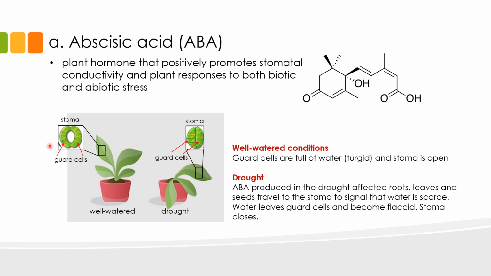When plants experience drought or shortage of water, they produce ABA in the drought-affected organs like the roots, leaves, and even seeds. And this ABA travels to the stomata to signal that water is scarce. When the stomata receive the signal, water leaves the guard cells, and the guard cells become flaccid, like what you see in this panel. When the guard cells are flaccid, the stomata are closed. When the stomata are closed, the plant is able to prevent further loss of water through these openings. This is just one function of ABA.